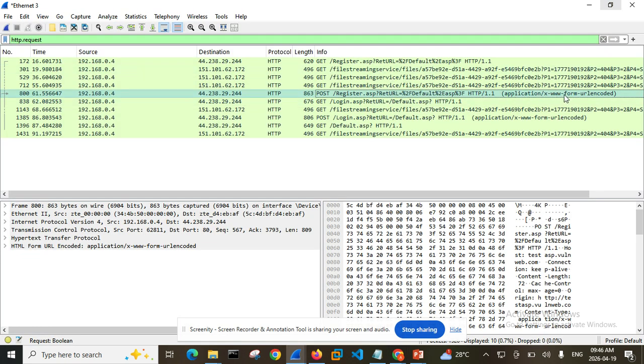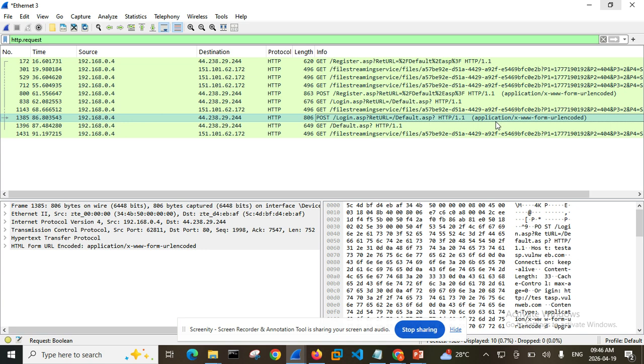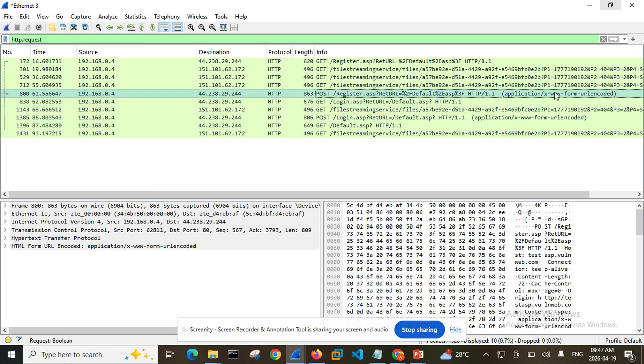So the information we used to register is going to be inside here. How do I know? Because I'm seeing these brackets. What you are looking for is this bracket, application slash form. Look at this place carefully: form. So we filled a form inside here, and Wireshark is telling you this is the packet that captured the form that this person filled. This is also the packet that captured the form that this person filled, but this one has to do with the login. So we want to come here and click here.